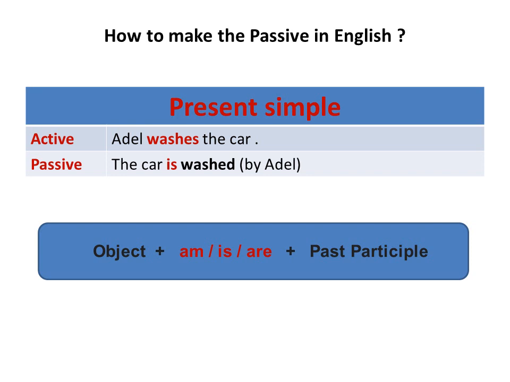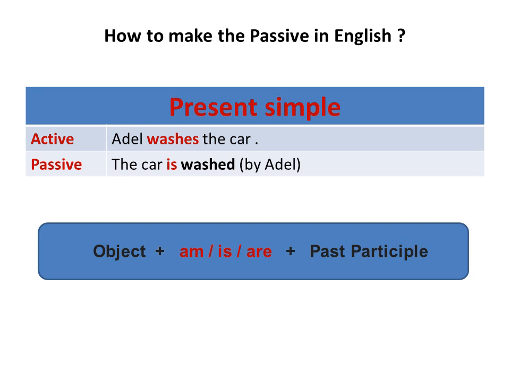Let's start with the present simple. How to make passive sentences in the present simple. Let's read this example. Adel washes the car. How to make it passive? We will start with the object.